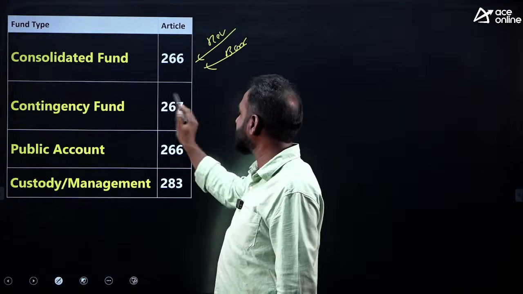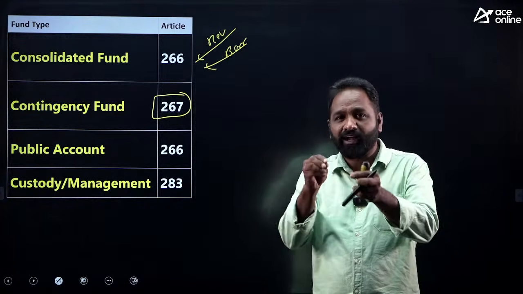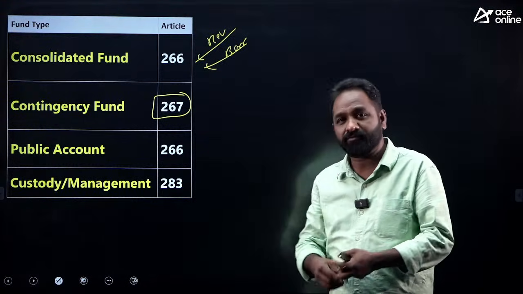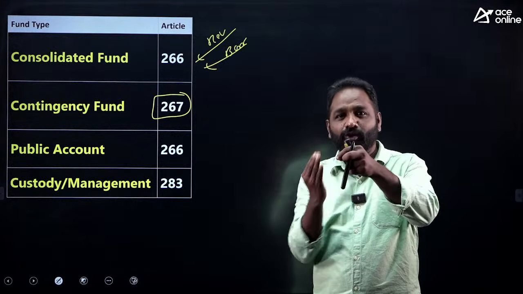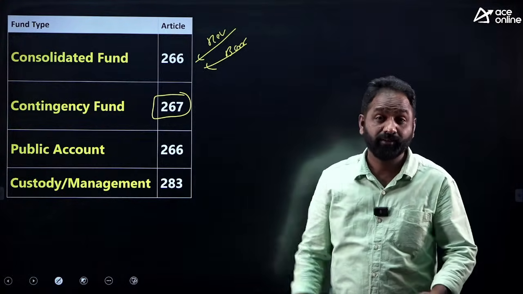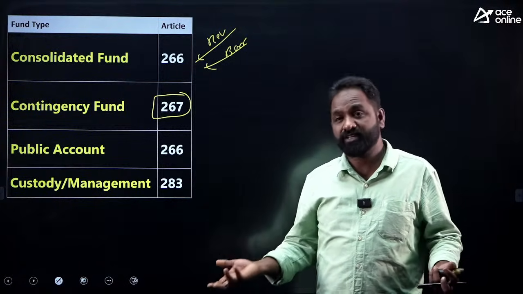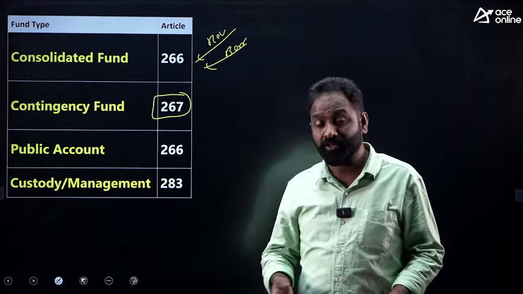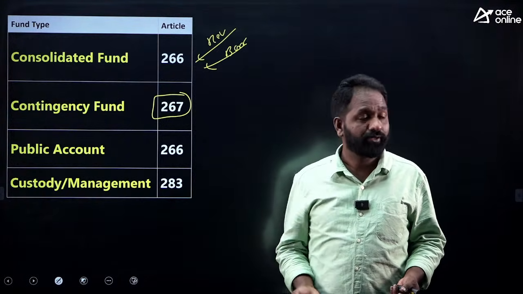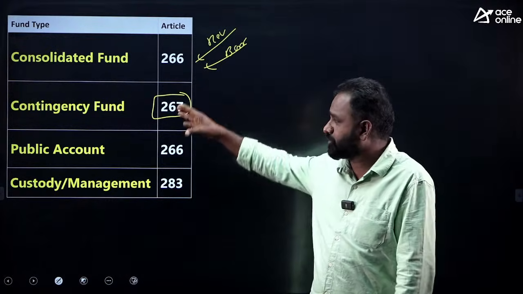And the Contingency Fund is like an emergency fund, for any unforeseen expenditure. Usually, we keep 100 rupees somewhere in the house, in the kitchen or in the books. Sometimes people keep it in the pouch of the mobile also. You keep 50 or 100 rupees because in an emergency that money will be helpful. In India also a disaster may happen, like earthquake or floods. At that point of time, if you are running out of money, how can you look after the people? That's why they keep some money, like 30,000 crore.